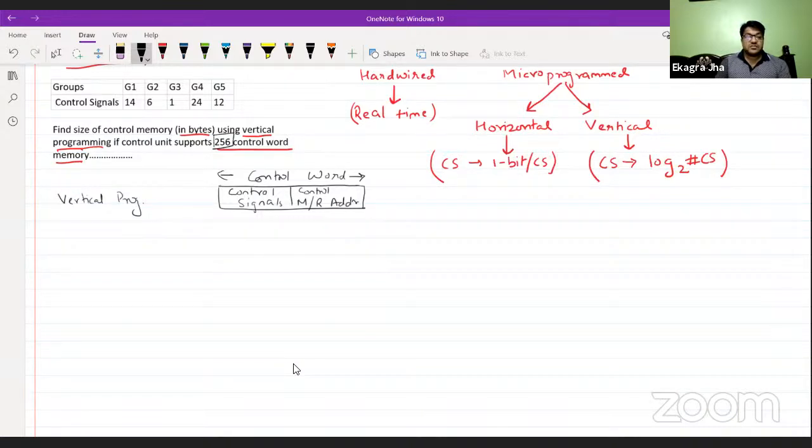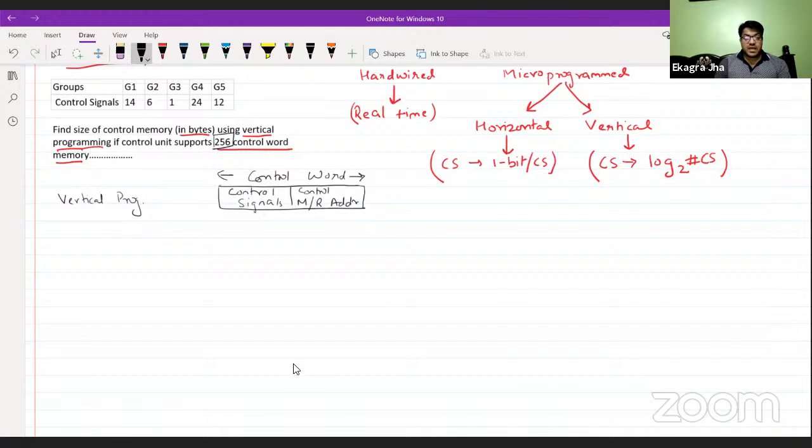So if we find the size of one control word and multiply by 256, it will give the total size of control memory. Control memory is the combination, or set, of control words. One control word is divided into two things: control signals and control memory address. The control memory address field and control signals make one control word, and a number of control words make the control memory, which we need to find in this question.